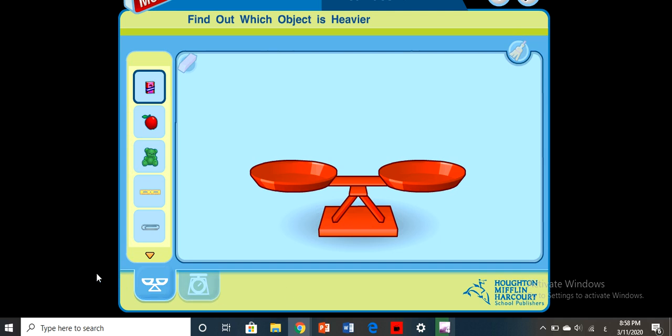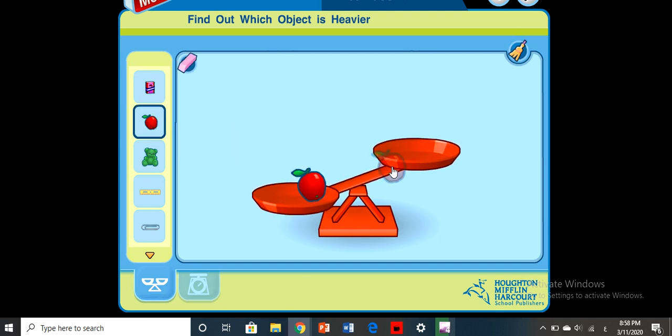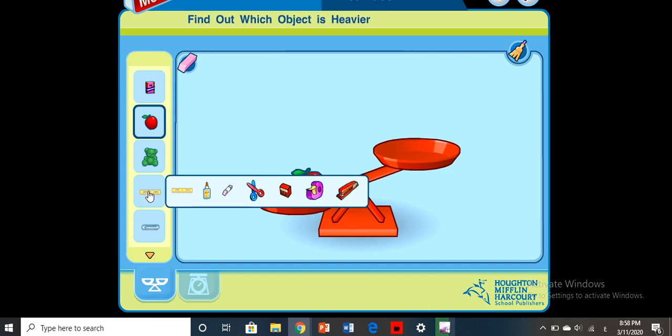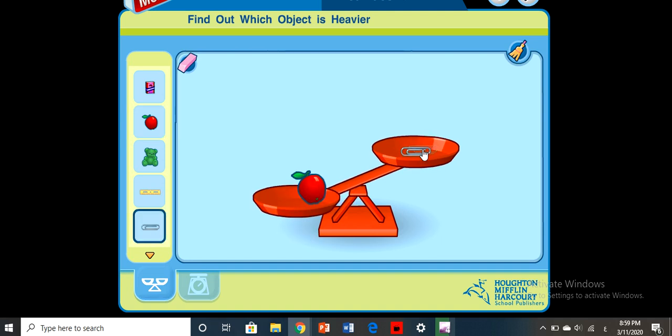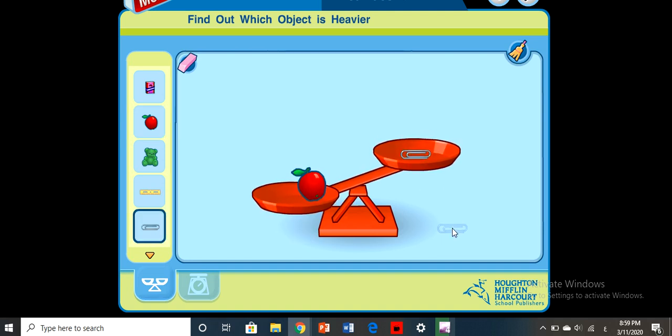For example, if I put the apple here, and here I can put the paper clip. Which one do you think is heavier? The apple, of course. Good job. And the balance is not equal.